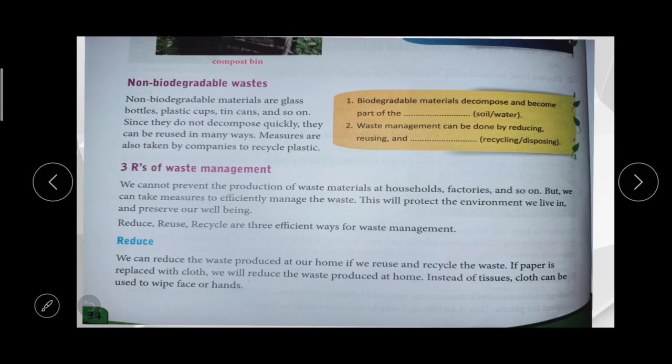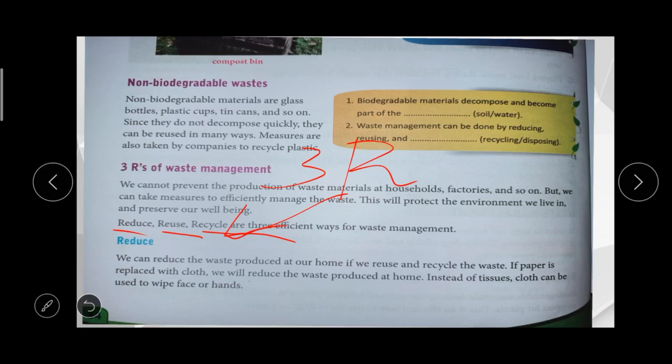So we should take some preventive measures to manage this waste. We can do it in three ways: reduce, reuse, recycle. These are the 3 R's, the ways for effective waste management.